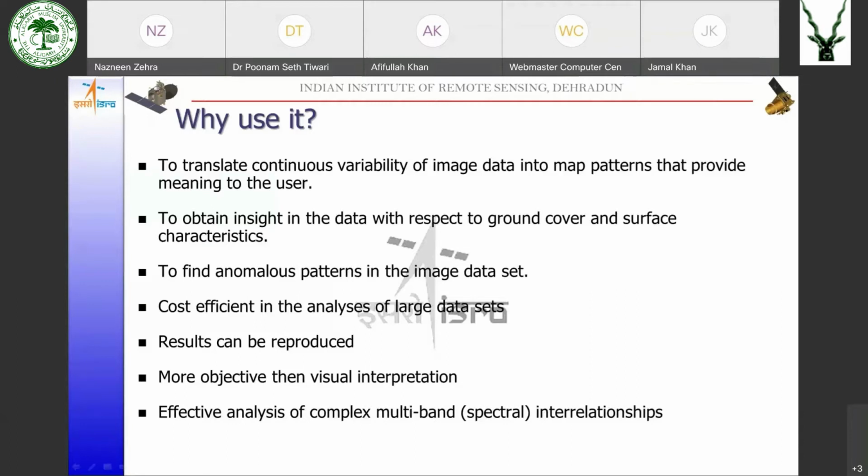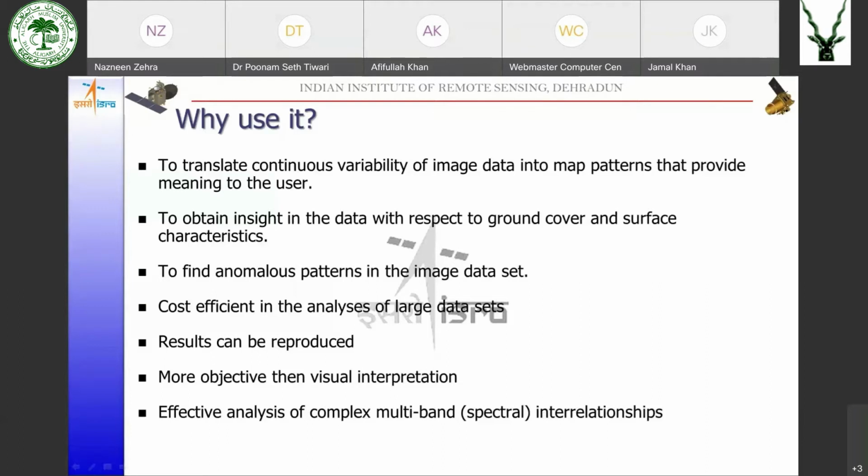Now, it is a cost-efficient way of analyzing large data sets. Suppose you want to create a land cover map of the entire Aligarh district, and you want to do it using visual image interpretation.